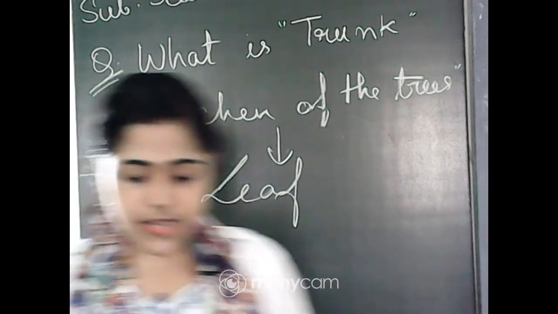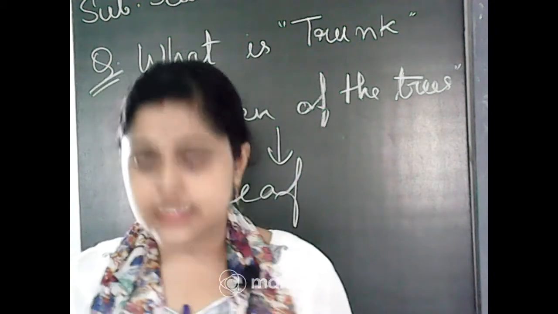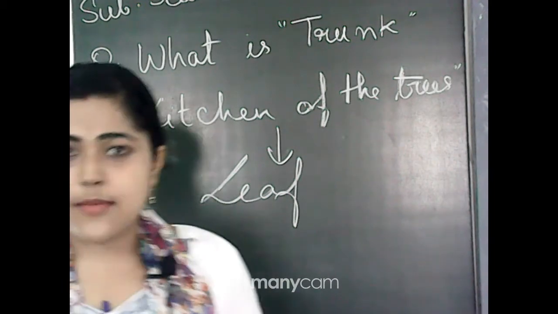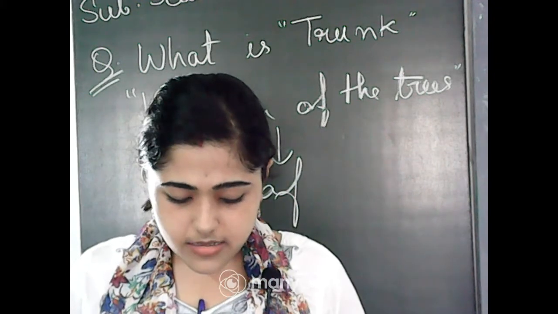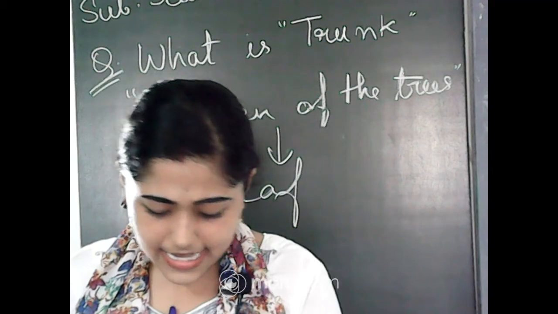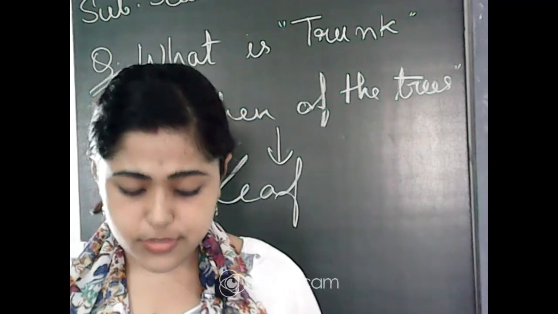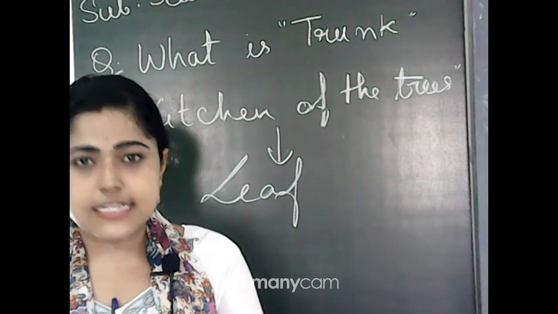So we have already completed these 2 chapters, and you have to do the exercises again and again for practice, as your exam is already coming. The first chapter is Plant Kingdom and the second chapter is Plants and Animals Also Need Water. You have to read these 2 chapters very attentively, and we already discussed them.